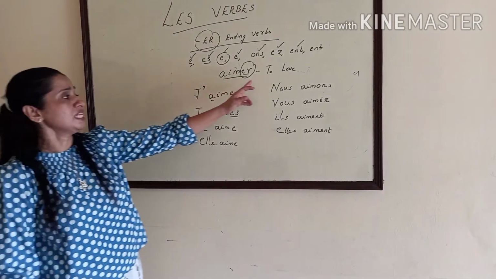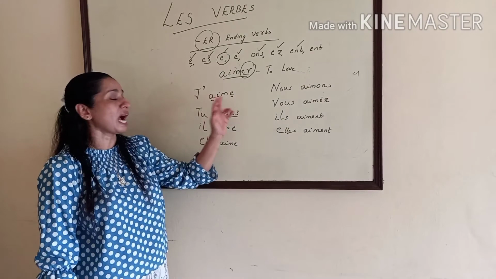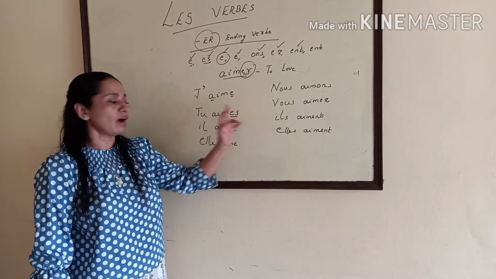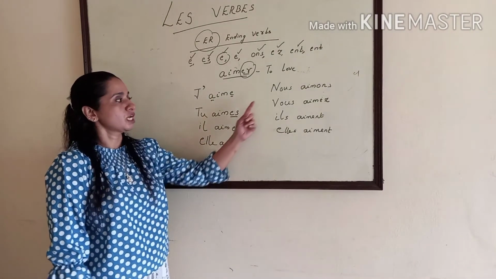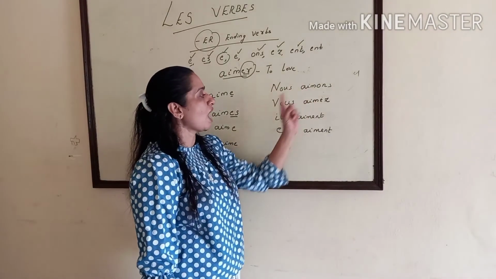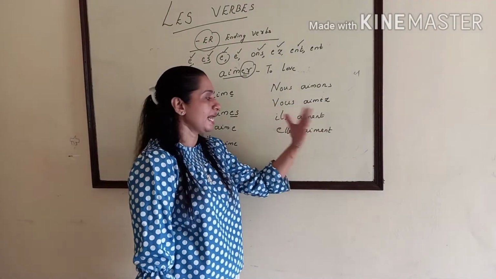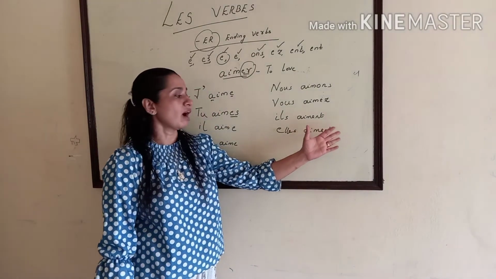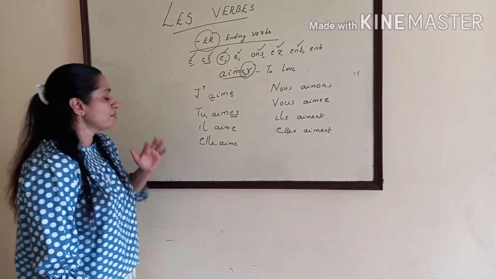Aimer means to love. So how will you pronounce this? J'aime, I love. Tu aimes, you love. Il aime, he loves. Elle aime, she loves. Nous aimons, we love. Vous aimez, you love. Ils aiment, they love. Elles aiment, they love in the feminine plural. Clear?